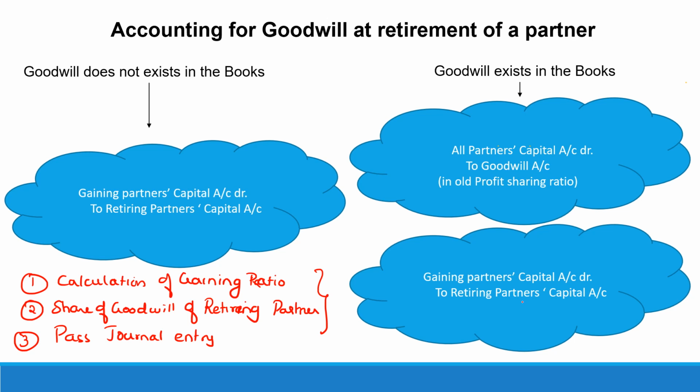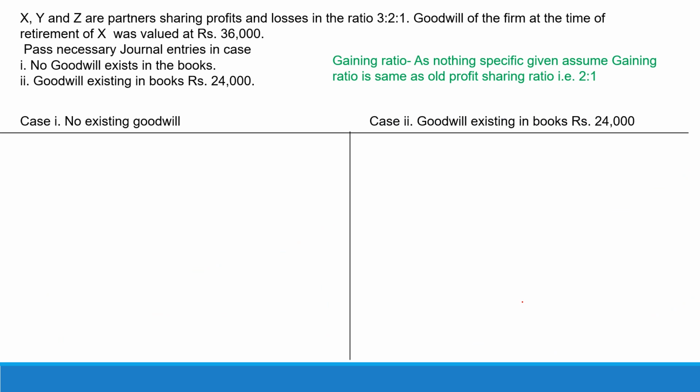So let us understand this concept using an example to get clarity. X, Y, and Z are partners sharing profits and losses in the ratio 3:2:1. Goodwill of the firm at the time of retirement of X was valued at 36,000. So X is retiring. Pass necessary journal entries in case 1, when no goodwill exists in the books, and case 2, when goodwill existing in the books is 24,000.